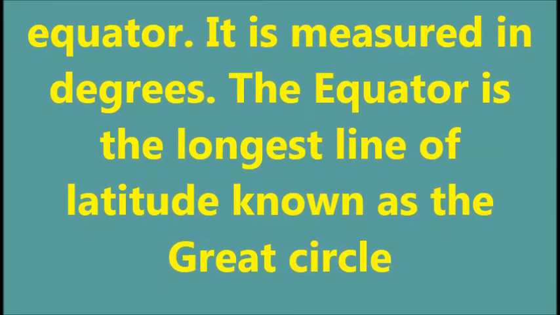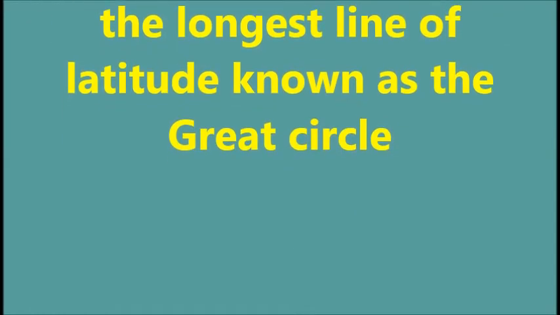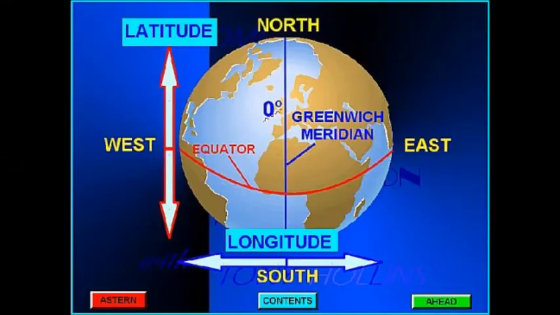The equator, 0 degree, is the longest line of latitude, known as the Great Circle. It is equal to the circumference of the Earth. Other lines of latitudes are shorter in length.